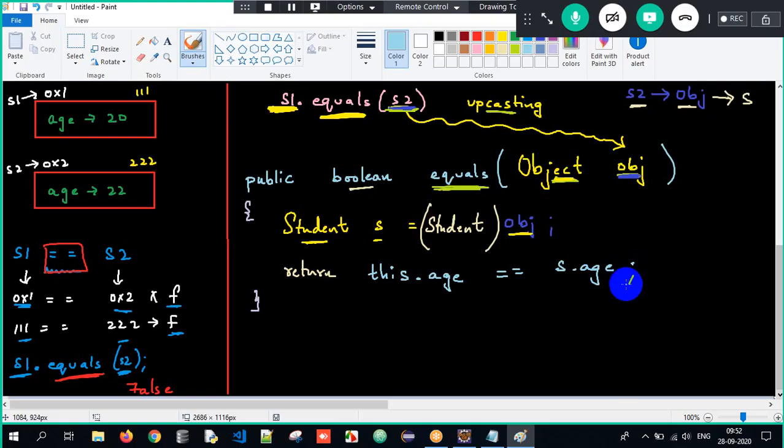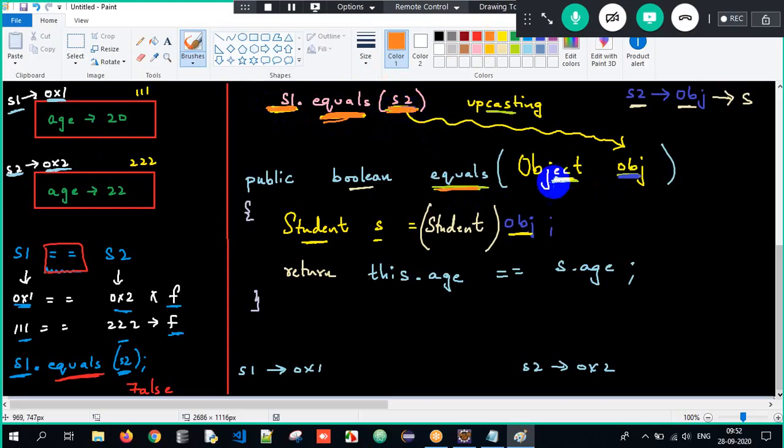Sir, what is this, sir? Slightly confusing, sir. I told you, it's tricky, but it's very easy here. See here, guys. S1 can be referred to as 0x1. Do you all agree? And S2 can be referred to as 0x2, correct? Now when I say s1.equals(s2), S1 is getting compared with S2. S1 is calling the equals method by passing S2.